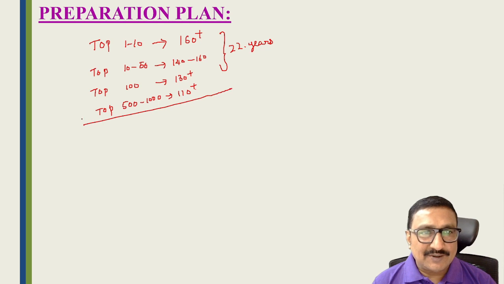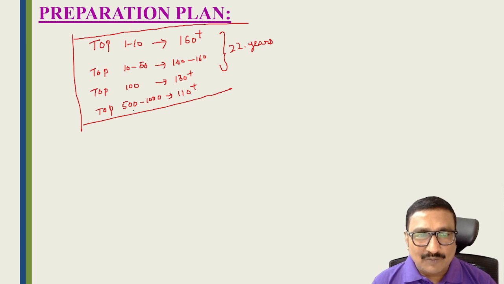Okay, now students, this is your target for TS ICET 2023. If you want to get below a 500 rank, your score will be 110. If you are getting below a 100 rank, your score will be 130. If you are aiming for a 10 to 50 rank, your score will be 140 to 160. If you are aiming for a top single digit rank, your score will be 160.